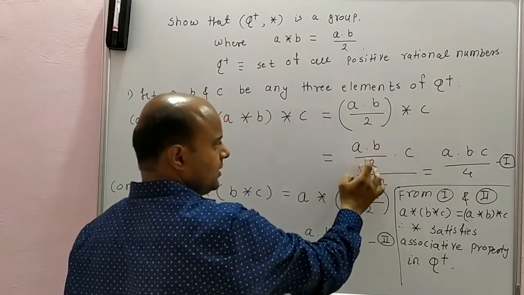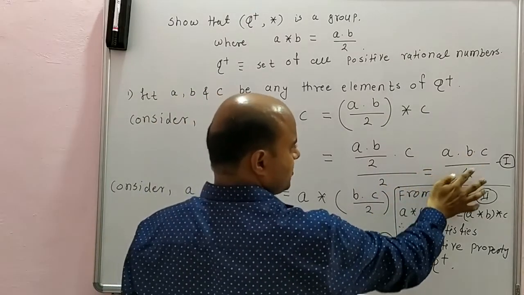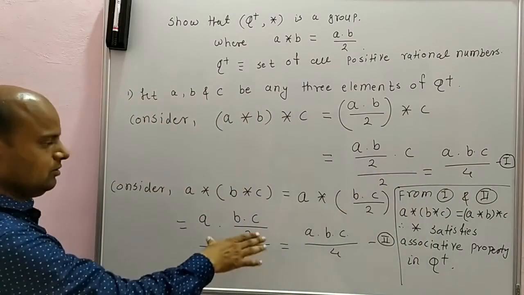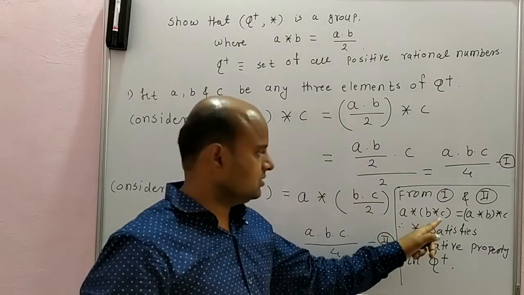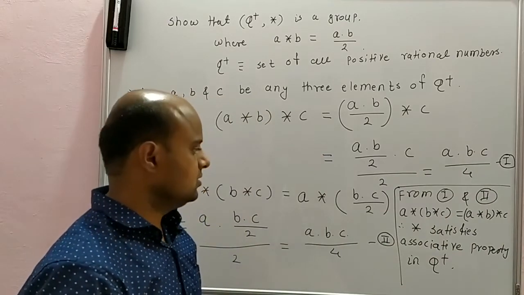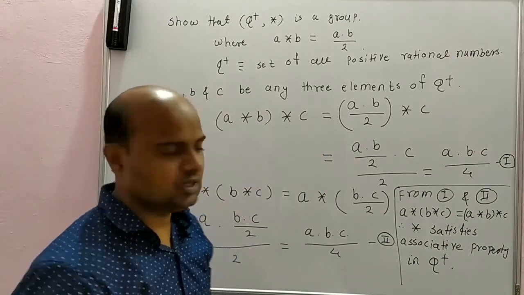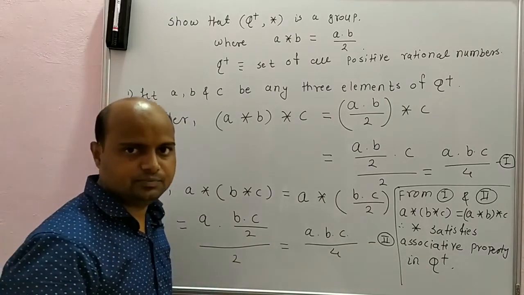So we will have A into B by 2 as it is into C by 2. This is equal to A into B into C by 4. If we do the same calculation here, we will get A star B star C is same as A star B star C. Therefore, star satisfies the associative property in Q plus. Therefore, first condition of definition of group is satisfied.